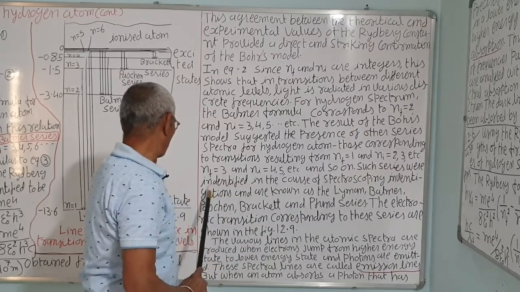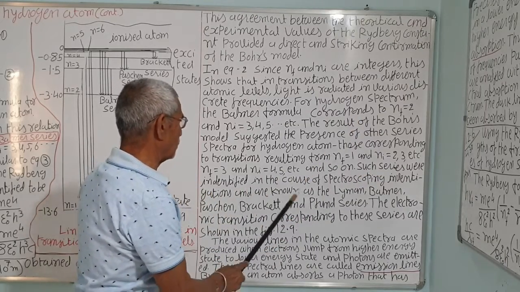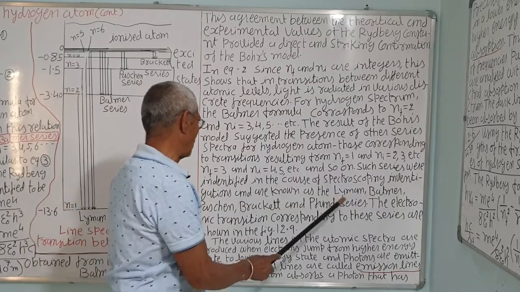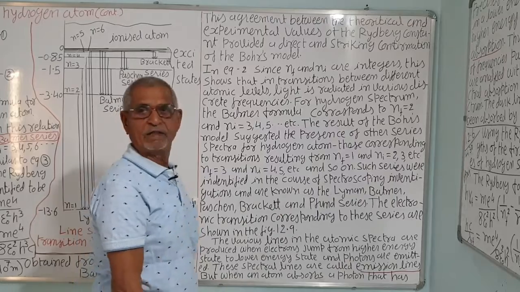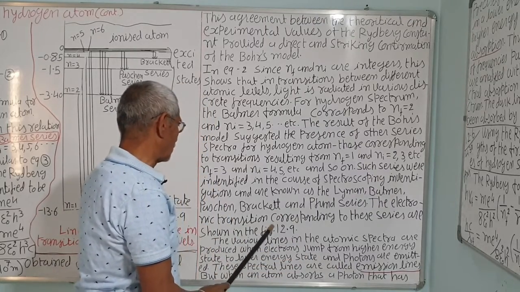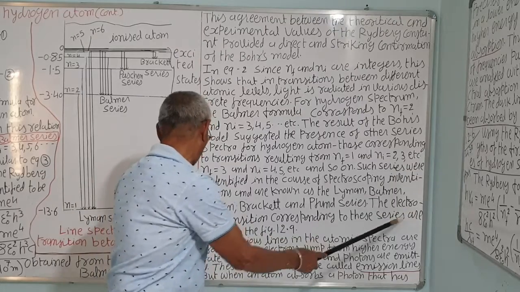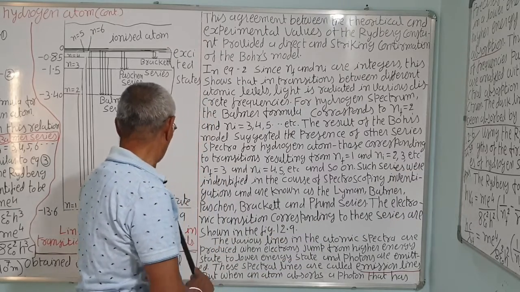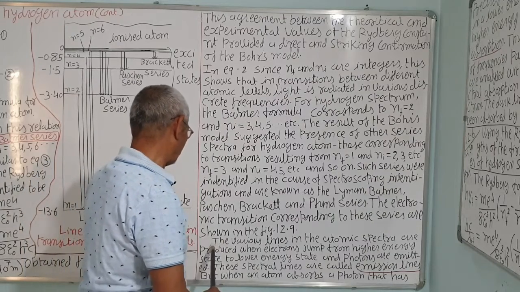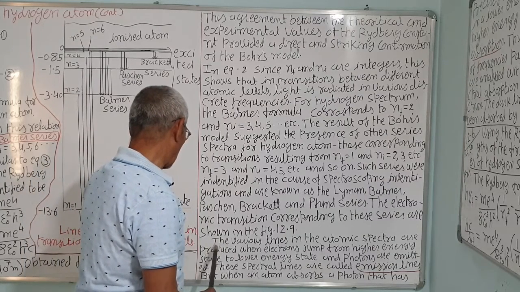Such series were later on identified in the course of spectroscopic investigation and are known as the Lyman, Balmer, Paschen, Brackett and Pfund series. The electronic transitions corresponding to these series are shown in the figure. This I have already discussed, the spectrum, correct, the energy level diagram.